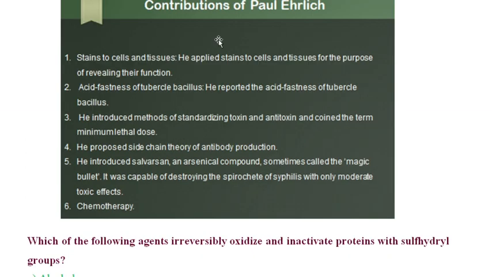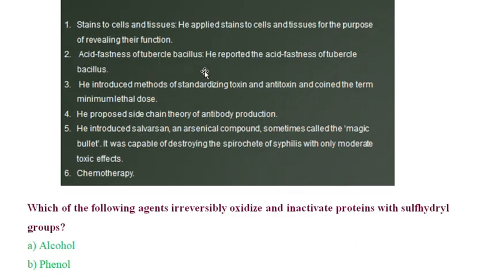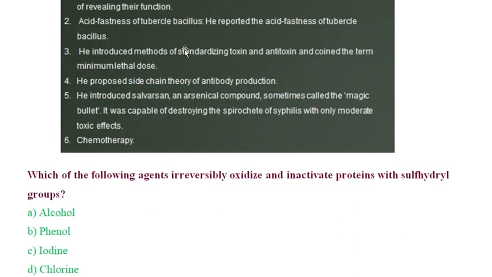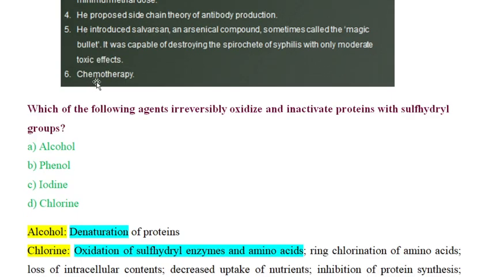These are the other contributions of Paul Ehrlich. He discovered the acid-fast staining technique, and he was the one who discovered the minimal lethal dose. He proposed the side chain theory of antibody production, and he did immense work in the field of chemotherapy and immunology.